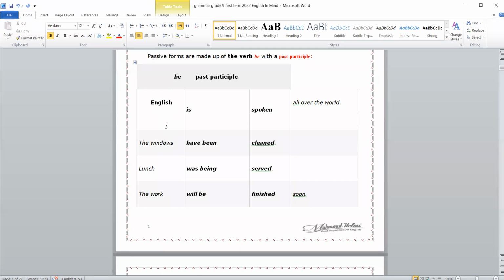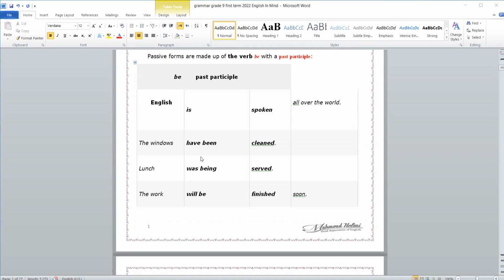English is spoken all over the world. Can you change the sentence to the active form? Starting with people: people speak English all over the world. So the subject here does not exist, and I suppose the subject myself. People speak English all over the world.